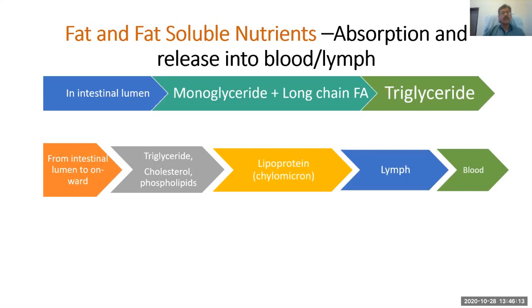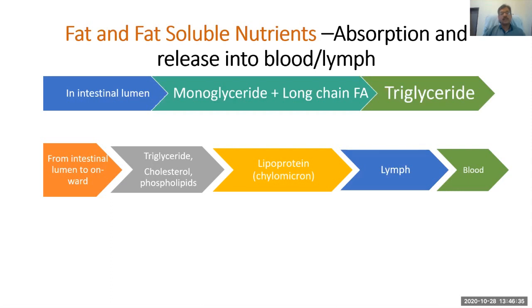So from the intestinal lumen onward, they are in the form of triglyceride, cholesterol, and phospholipids. After repacking, they form a structure that contains these three things.